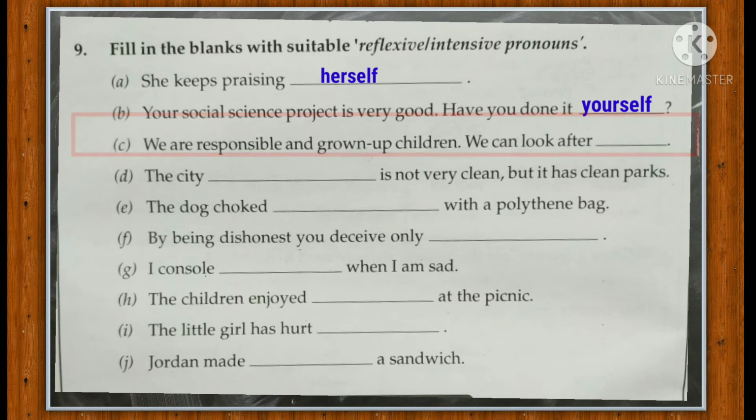The next sentence is we are responsible and grown up children. We can look after dash. So here also we will use reflexive pronoun, and the reflexive pronoun for the personal pronoun we is ourselves. Now we here is also in plural form. So we will use the plural form also for the reflexive pronoun, that is ourselves. We can look after ourselves.